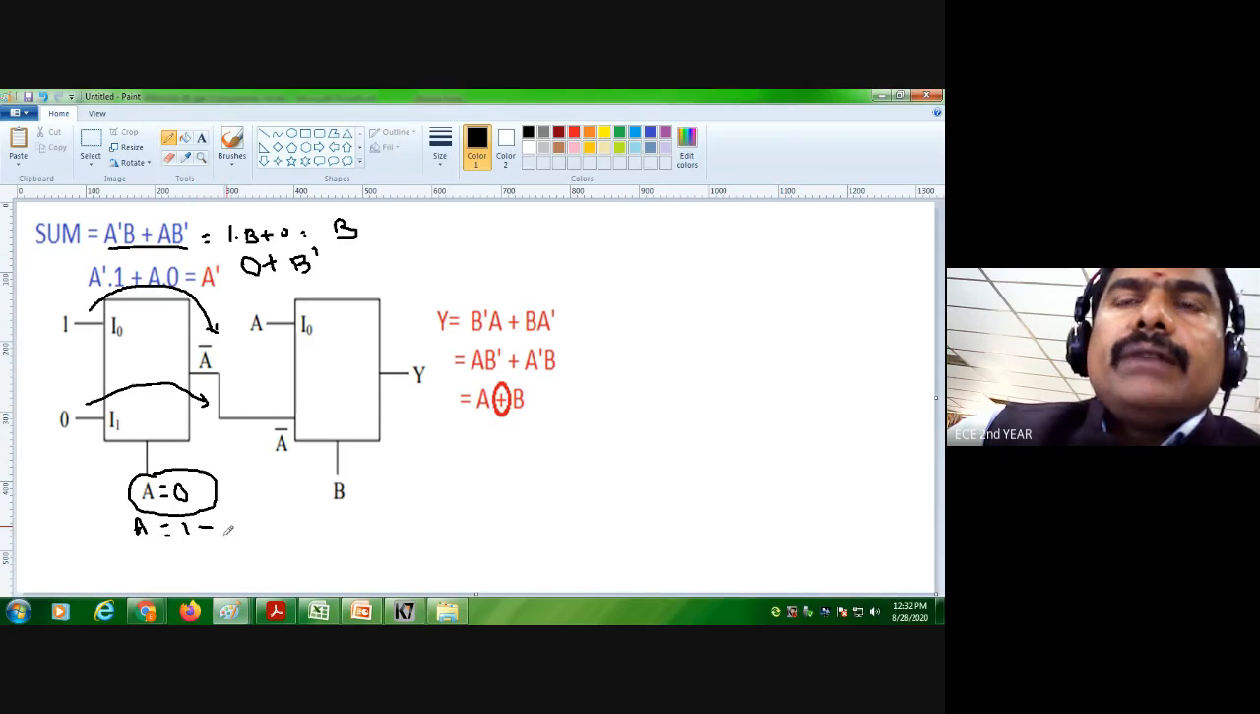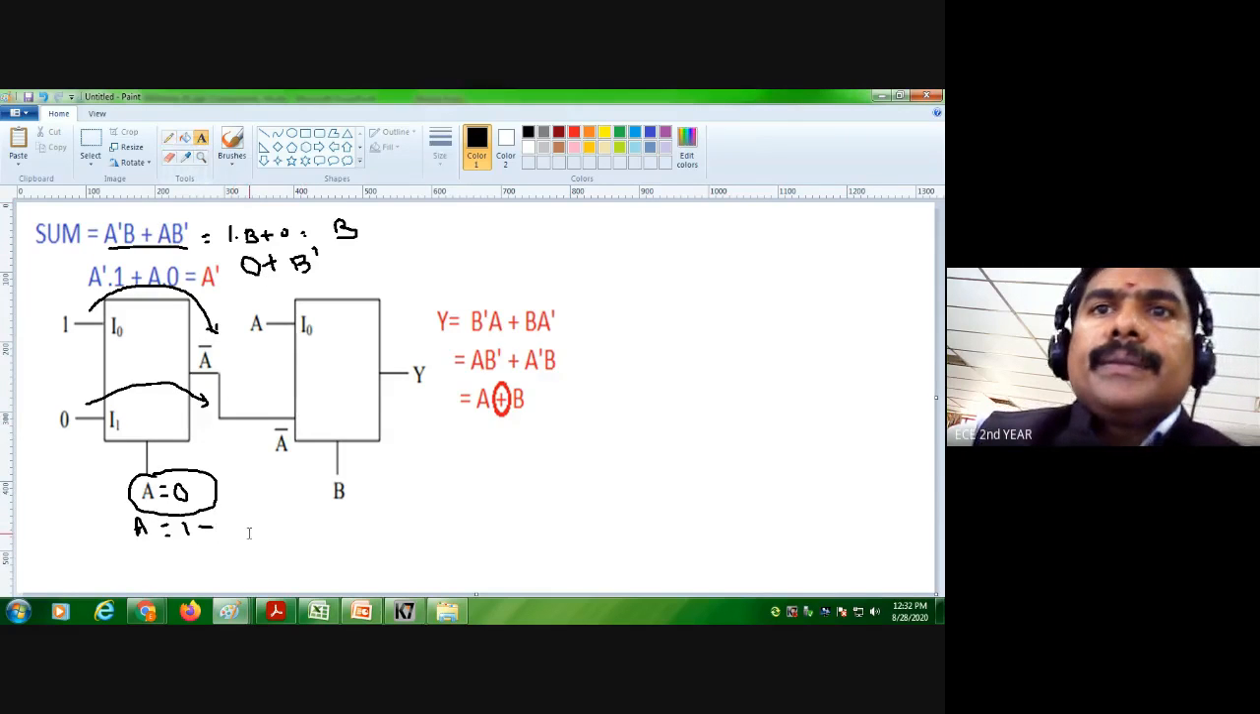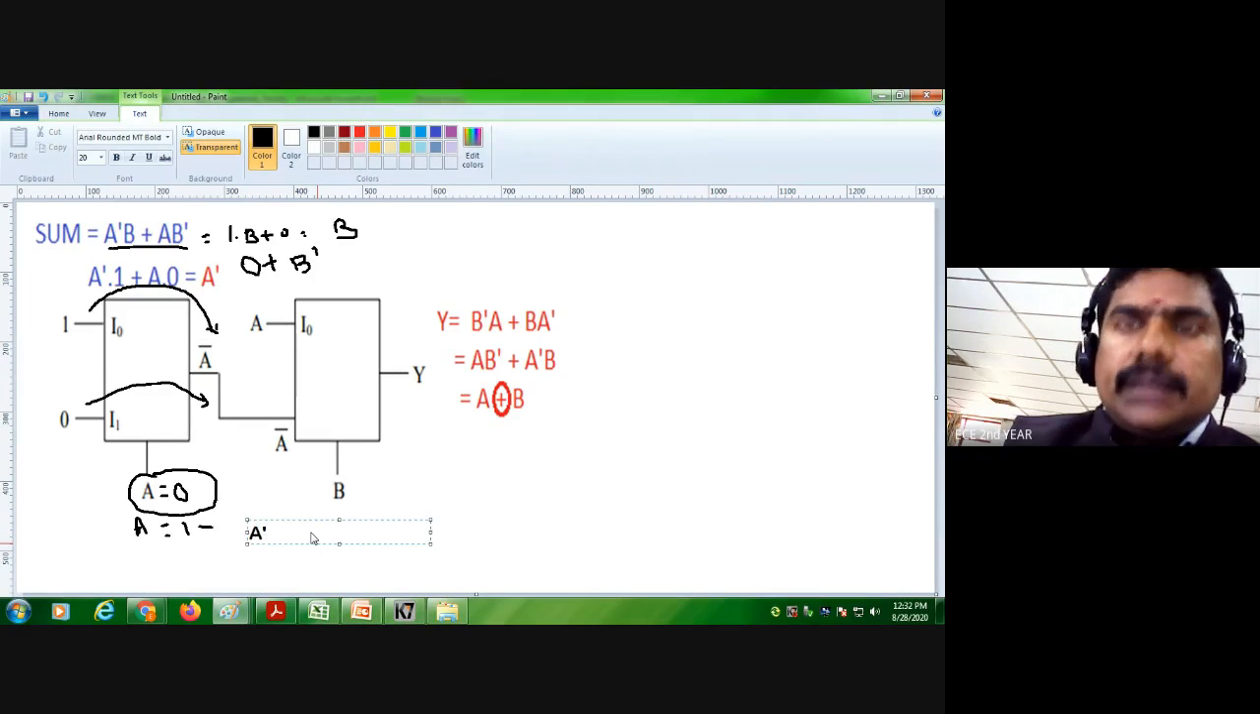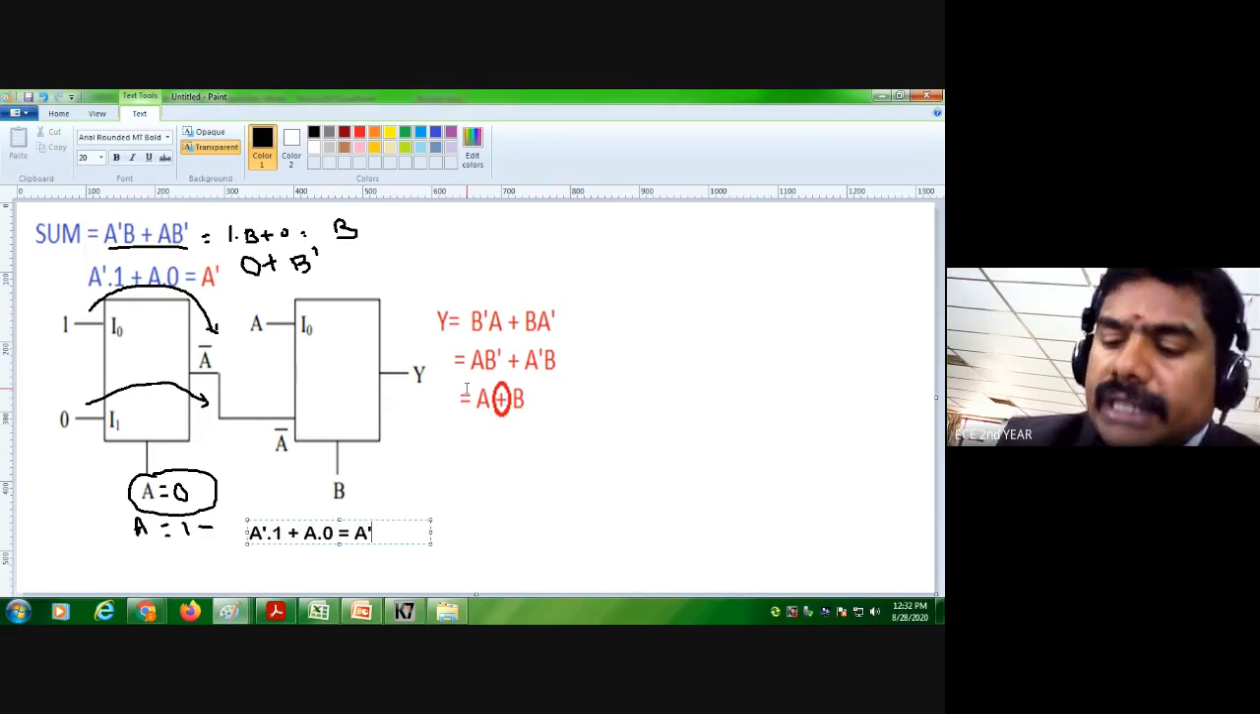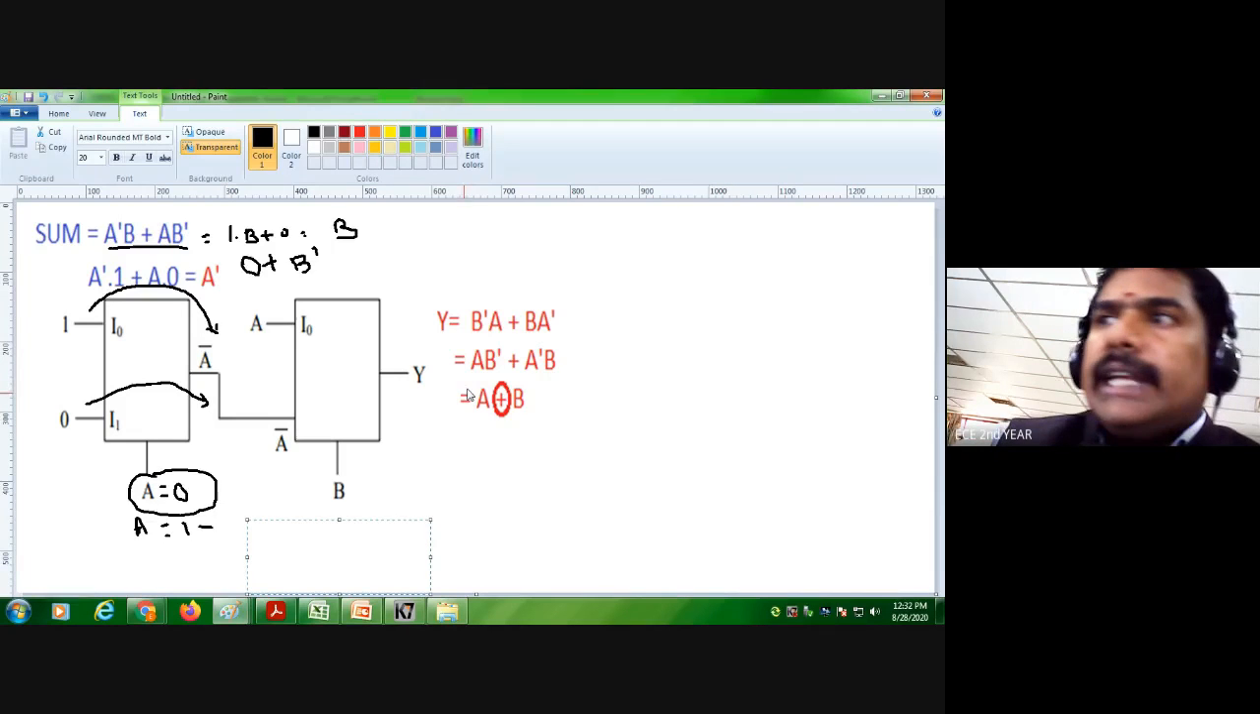Based on that, this can be written as A dash into 1 plus A into 0, which is equal to A dash. So they have given output A dash here. This is one term, and the output of this multiplexer is given to the second input. Now you come to the second input and write the equation.